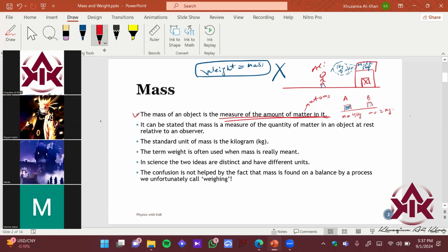Sir, A. Container A, obviously, liquid is also denser; you will see the properties of liquid and solid in the next classes. So you will see that matter in container A is greater than matter in container B because its mass is greater. So we measured the amount of matter, which gives this relation over here. It can be stated that mass is a measure of the quantity of matter in an object at rest relative to an observer. So what are they seeing over here? Let's imagine there is a person over here, Kashif.